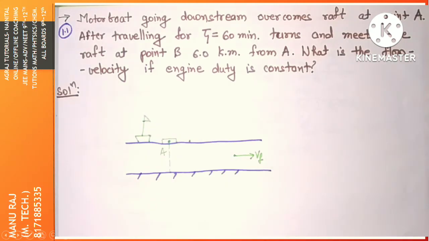Now how has he put the question? He has said that the engine duty is constant. Now what does that mean?